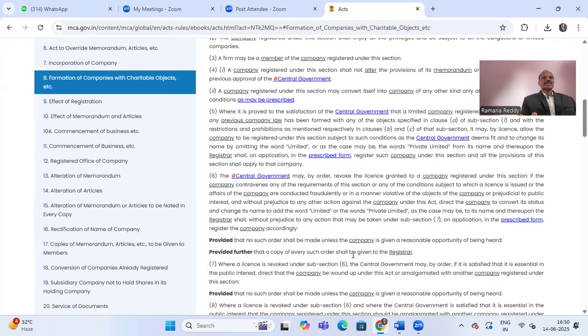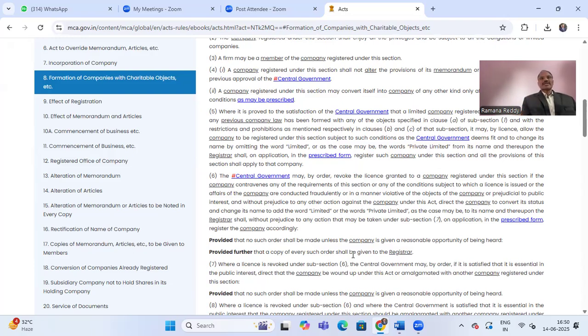If any contravention is there, the affairs of the company are conducted fraudulently or in any manner violate the objects of the company or are prejudicial to the public interest, then without prejudice to any other action against the company under this Act, it may direct the company to convert its status and change its name and to add the word "limited" or the words "private limited", as the case may be, to its name.